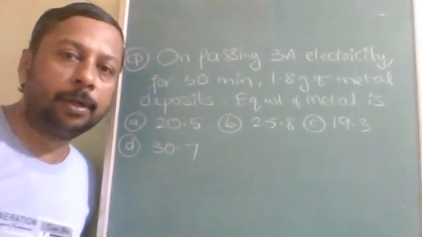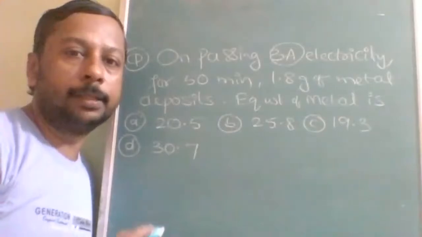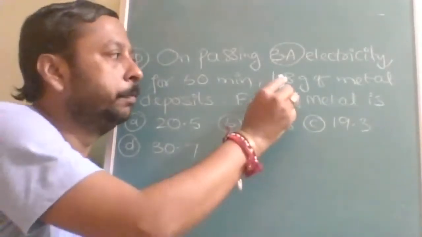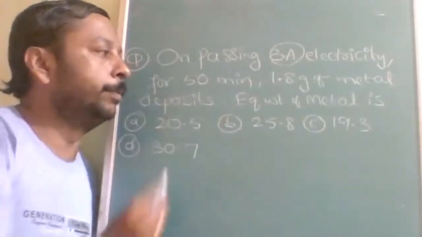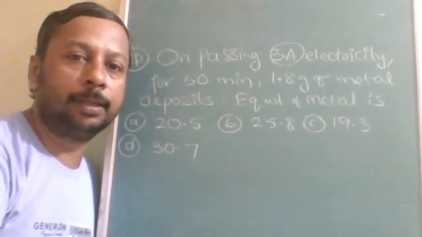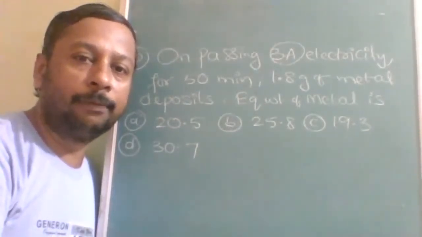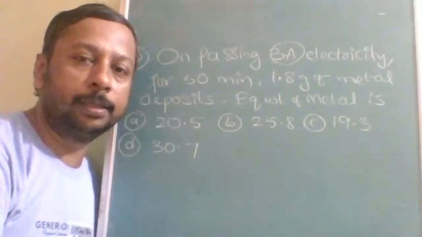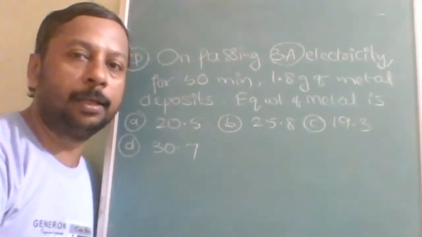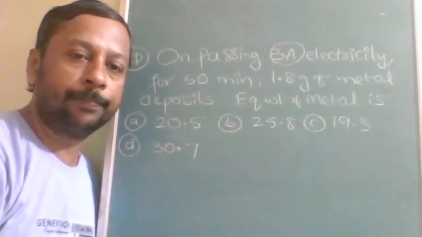Next question: on passing 3 ampere electricity for 50 minutes, 1.8 gram of metal deposits. Then the equivalent weight of the metal is? Option A 20.5, B 25.8, C 19.3, and D 30.7.